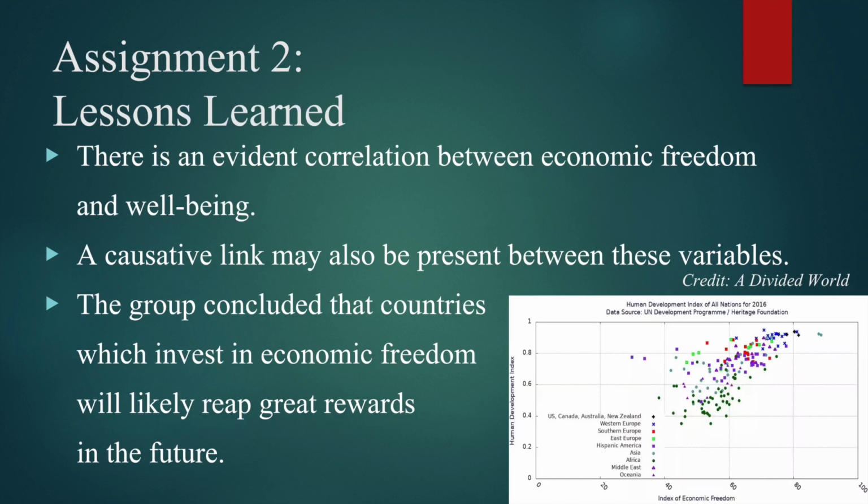The group also felt that by analyzing 3 countries, it was able to gain a deeper understanding of the impacts of economic freedom. Specifically, the group was able to see a relationship between the 2 variables of economic freedom and well-being. Also, the group was able to come to the conclusion that there most likely is a link, probably a causative link, between the 2 variables, in that greater levels of economic freedom can lead to higher levels of well-being for citizens. Thus, countries that invest resources into increasing levels of economic freedom will likely see beneficial changes in the future.